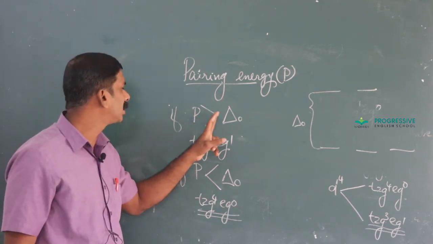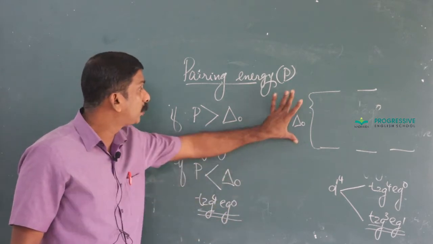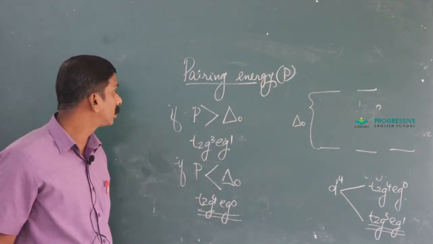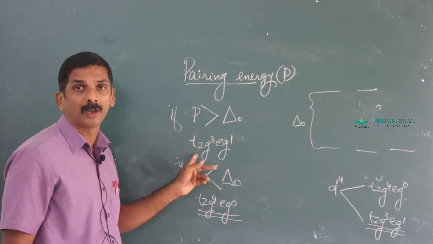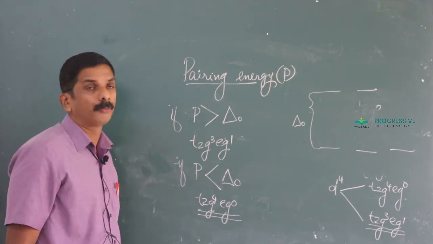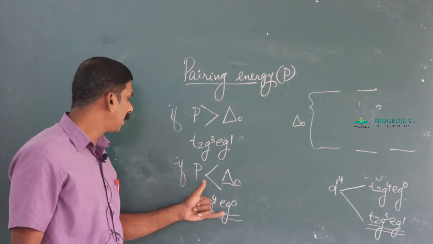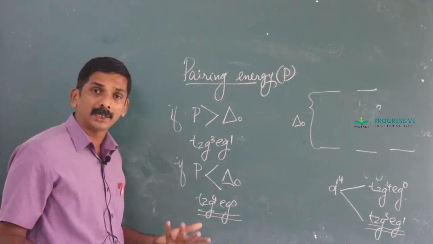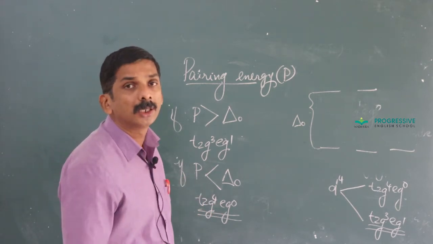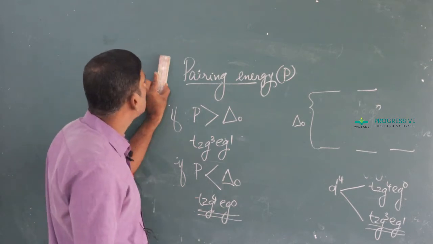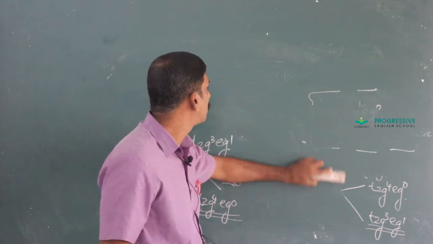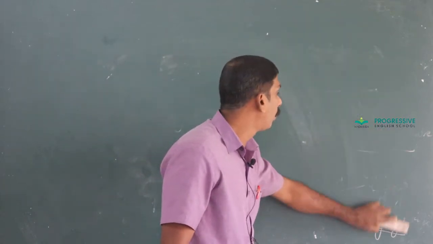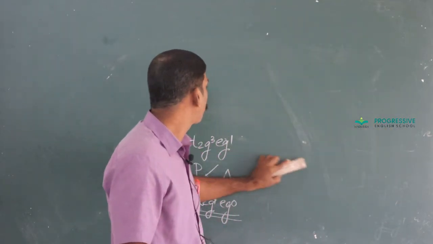If pairing energy is greater than crystal field splitting energy, electrons never get paired; they exist in unpaired form. In the reverse case, if pairing energy is less, electrons try to pair and the configuration is T2g4 Eg0.